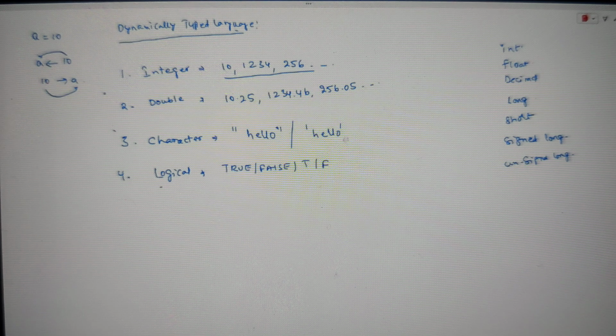language, guys. Now, one small change, guys. By default, whenever I say i equal to 10, for example, look at this one, guys. According to our discussion, it would be treated as an integer data type. But it won't be treated as an integer. By default, this will be treated as a double, guys. It won't be treated as an integer.